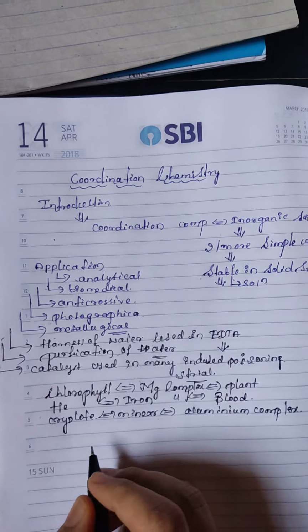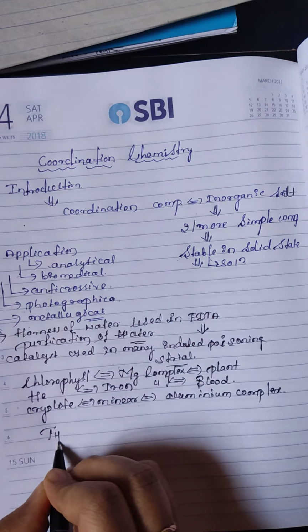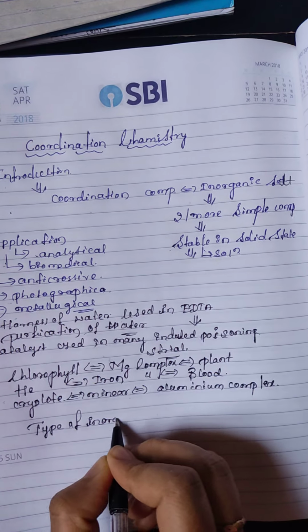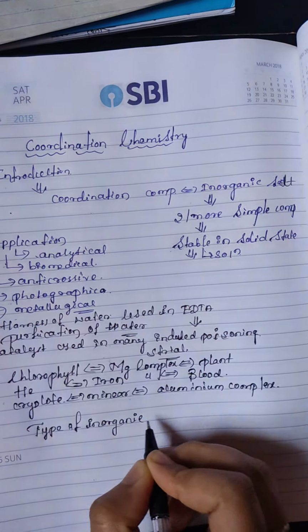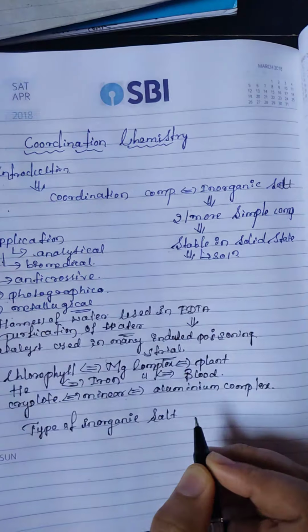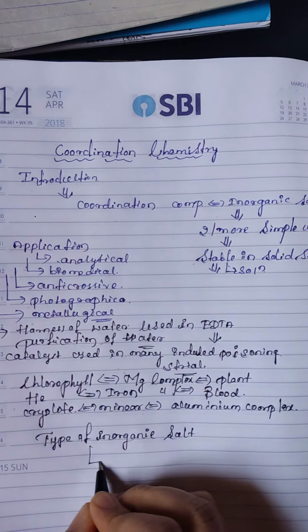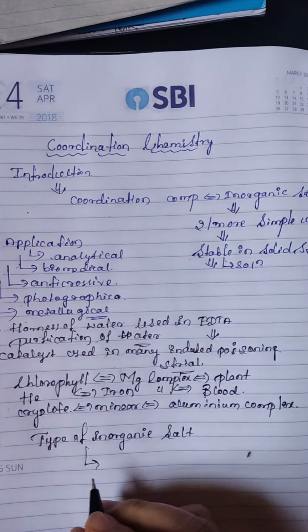Types of inorganic salts. We have to classify them into three types.